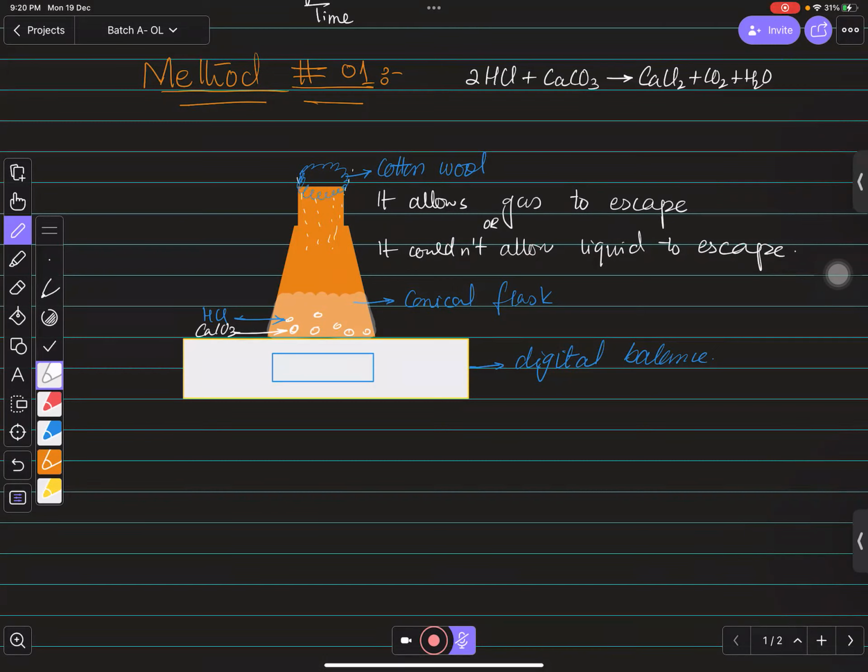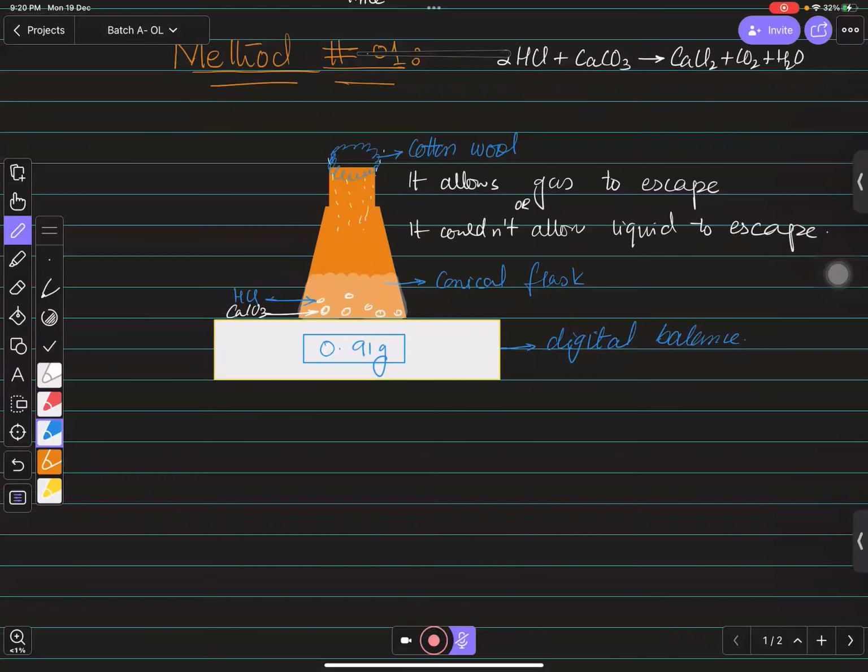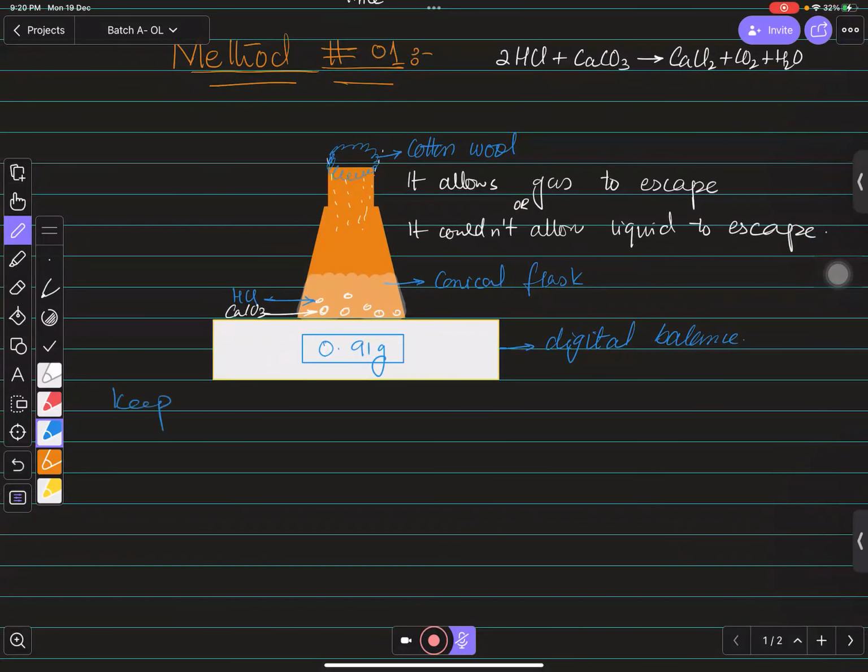So for suppose it becomes constant at some mass, whatever the mass over here, that's not the thing. You need to remember, we need to do this till the constant reading, right? So you need to keep measuring the mass and time till the mass on the balance becomes constant, right? Then you can draw a graph for this.